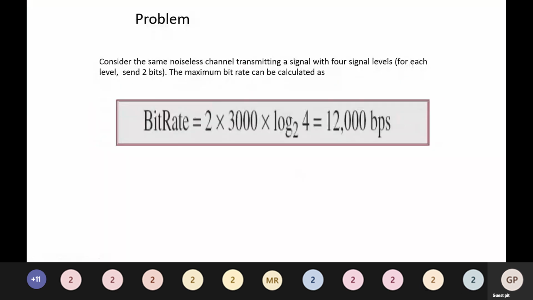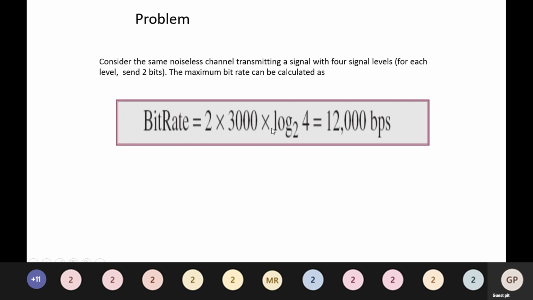So moving on to the next problem. Consider the same noiseless channel transmitting a signal with 4 signal levels. For each level, we send 2 bits. The maximum bit rate can be calculated as bit rate is equal to 2 into 3000 into log base 2 of 4, which is equal to 12,000 bits per second.